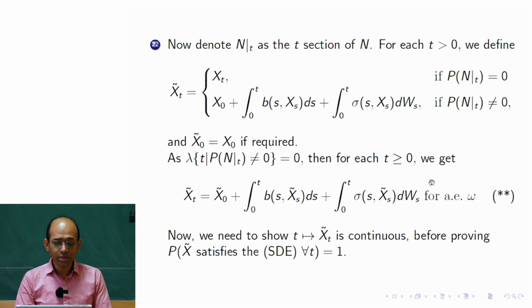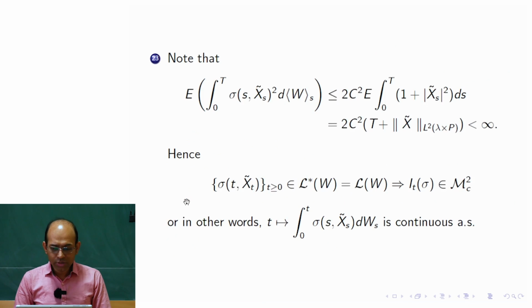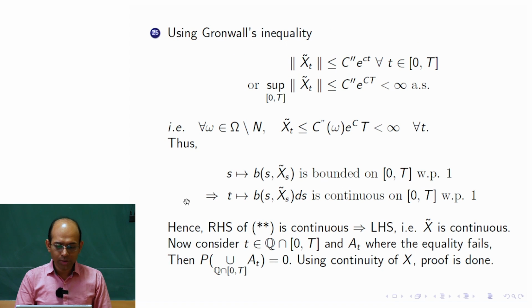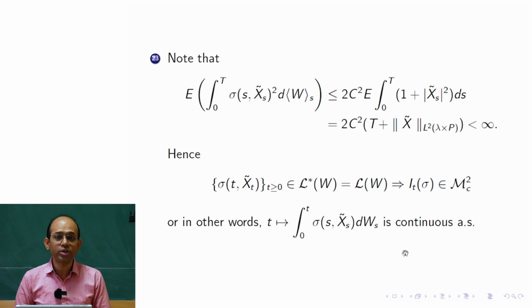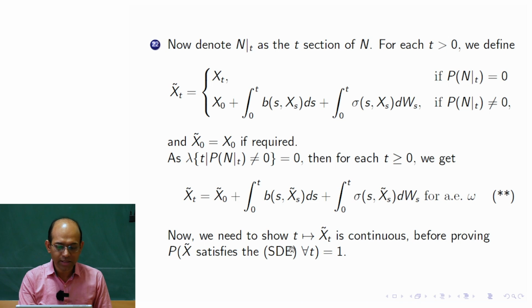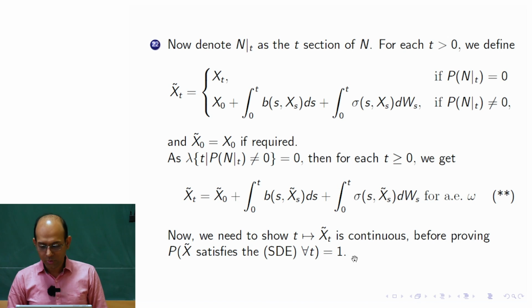Both sides are continuous, and they match on a dense subset, on countably many points, since the rational numbers are dense in R. Both the left and right hand sides, as functions of T, are continuous functions, so they must match on the whole interval 0 to capital T. So using the continuity of X tilde, we achieve that X tilde is the solution: it satisfies the SDE for all T with probability 1. Clear? Okay, thank you very much.